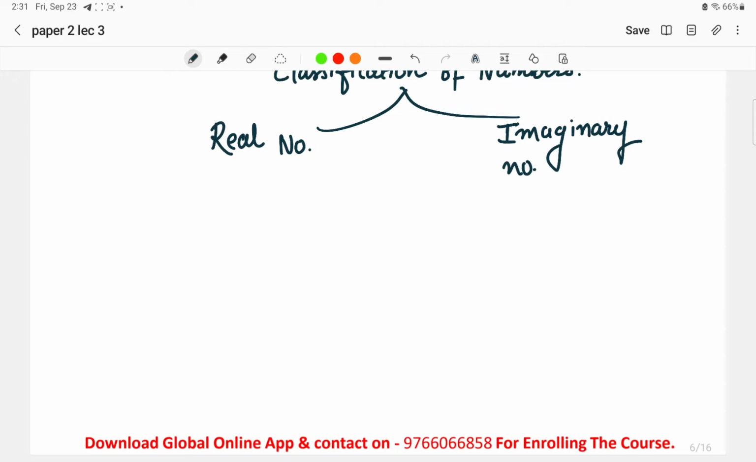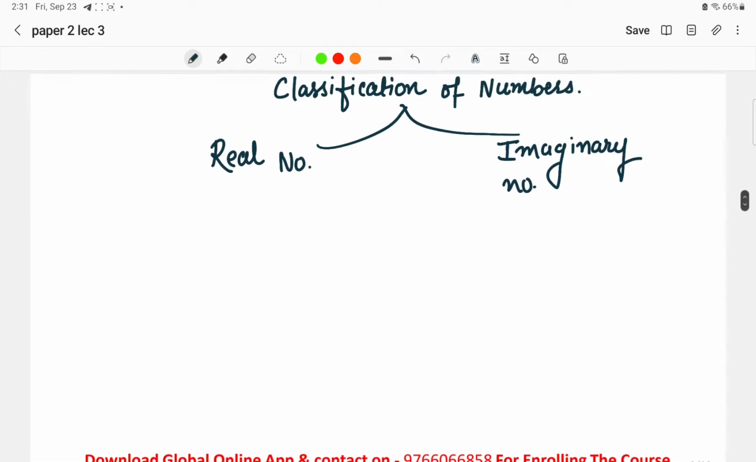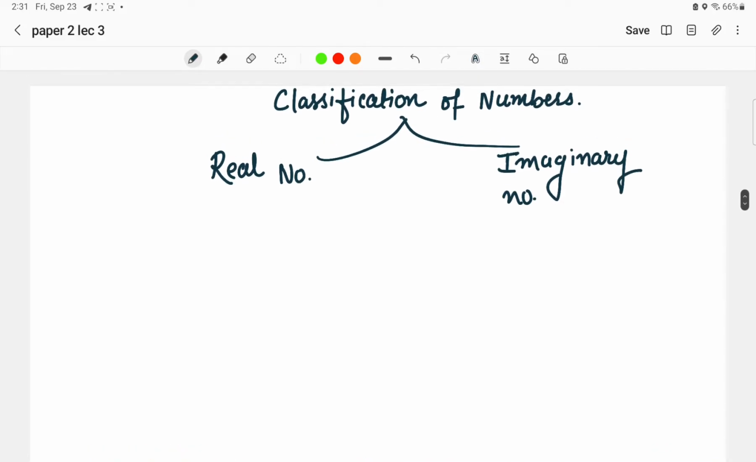Now what is an imaginary number, that also we have seen. That was not of much importance for your preparation, but you have to keep in mind what an imaginary number is: the square root of any negative number. For example, if i squared is equal to -1, that is, the square of a number gives a negative term, then that is called an imaginary number.